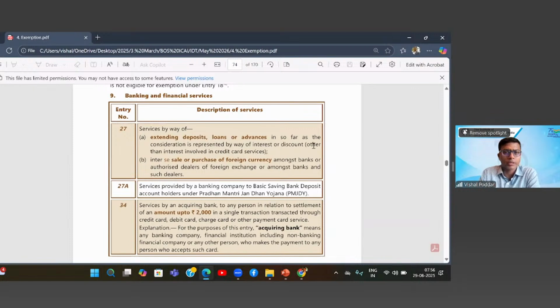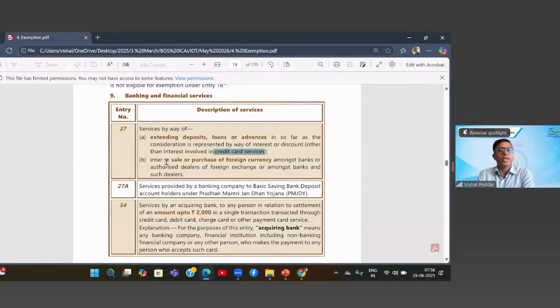Next, there is an exception to this, that is where banks give you a credit card. Now here I am using the word bank because only banks provide these credit card services. The interest levied on credit card usage is fully taxable, firstly.